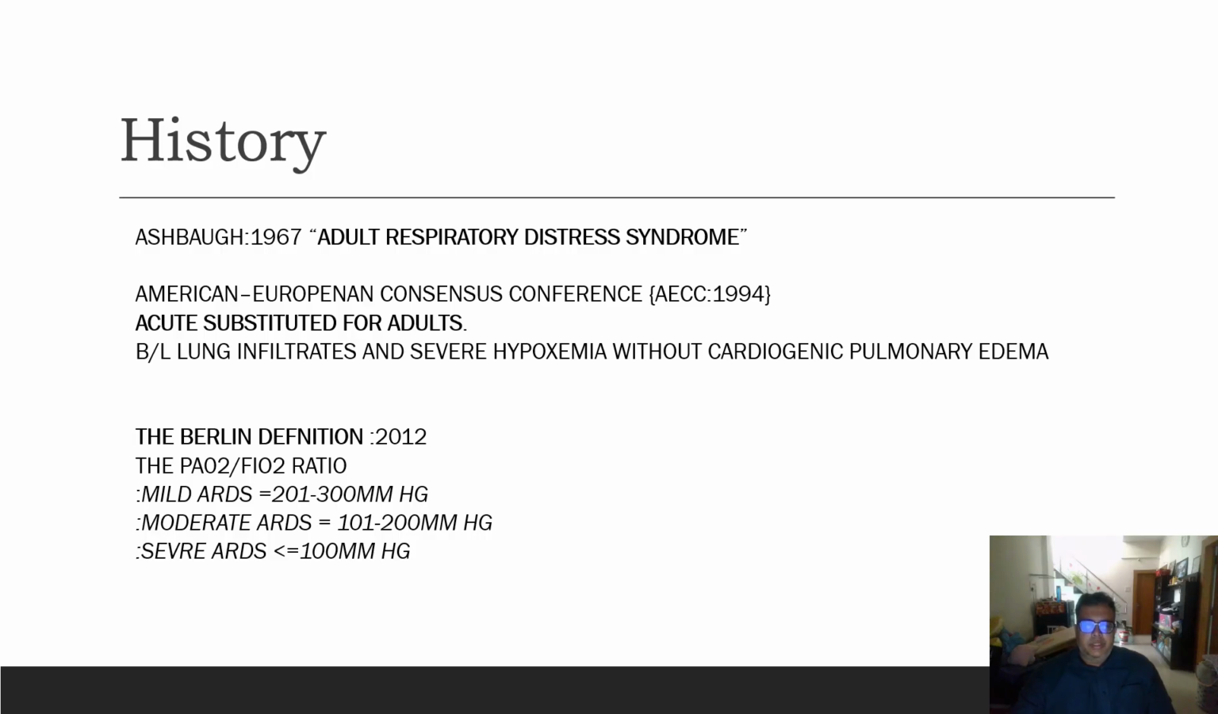In the Berlin definition in 2012, the concept of PaO2 to FiO2 ratio was introduced, thereby mild ARDS comprising 201 to 300 millimeters of mercury, moderate ARDS 100 to 200 millimeters of mercury, and severe ARDS less than or equal to 100 millimeters of mercury.